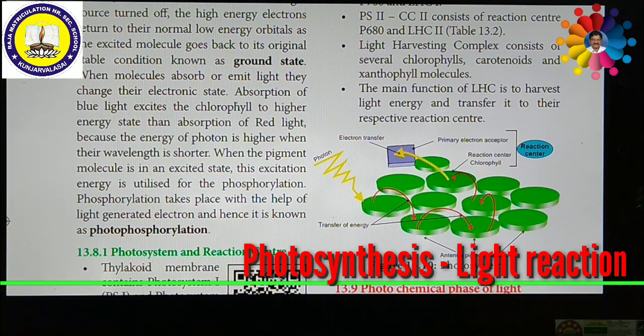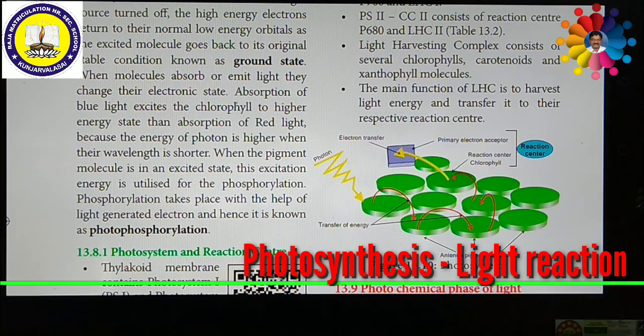When a molecule absorbs or emits light energy, its electronic state can change. Whenever it absorbs energy, it is excited and jumps from a lower energy level to a higher energy level. If it jumps from a higher energy level to a lower energy level, it releases energy, that is, it emits energy. So this is the emission and absorption spectrum. Absorption of blue light excites the chlorophyll to a higher energy state than absorption of red light, because the energy of a photon is higher when the wavelength is shorter.